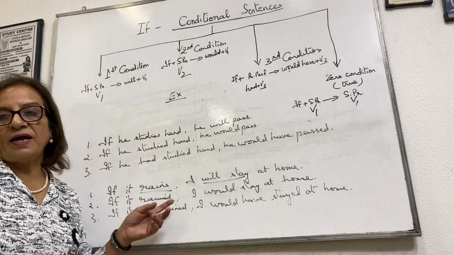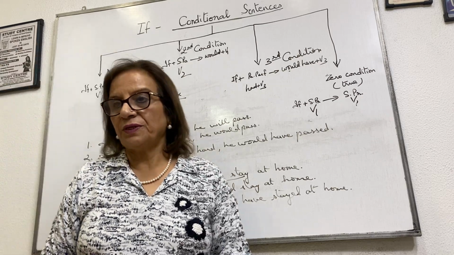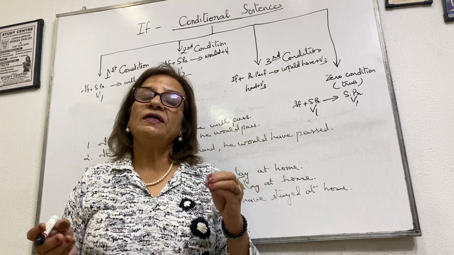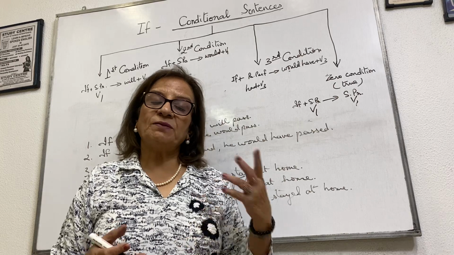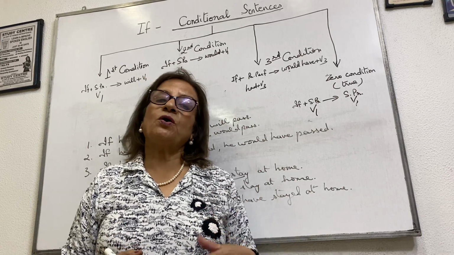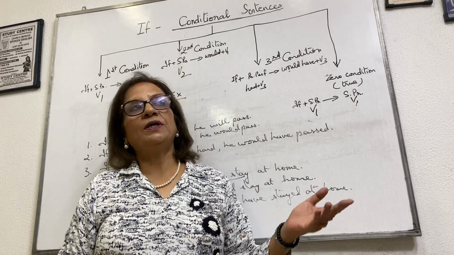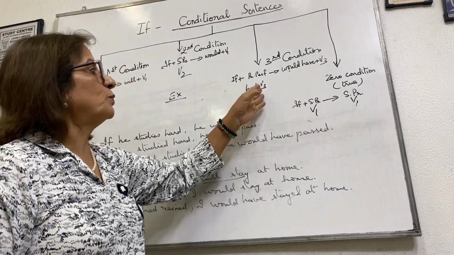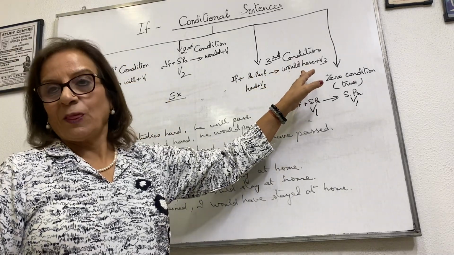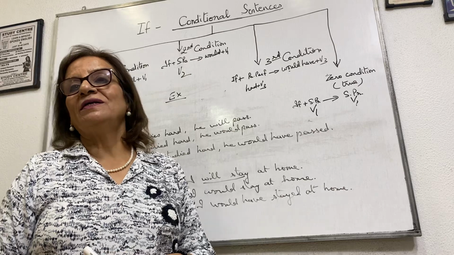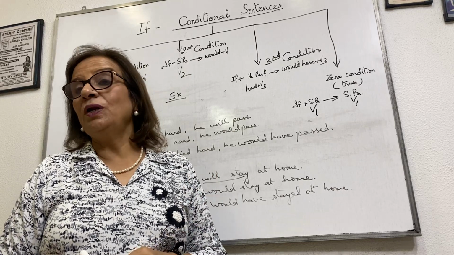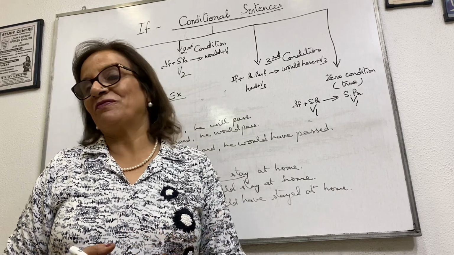Apply the rule and you will get it right. You have to identify if the sentence is simple present, simple past, or past perfect, and you will know what you have to put in the second clause. So please make this flowchart, learn the rule, and then you will be perfect.